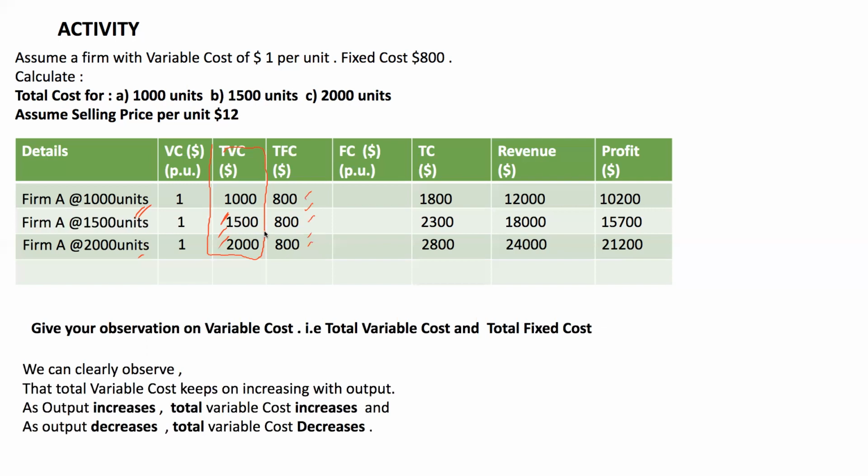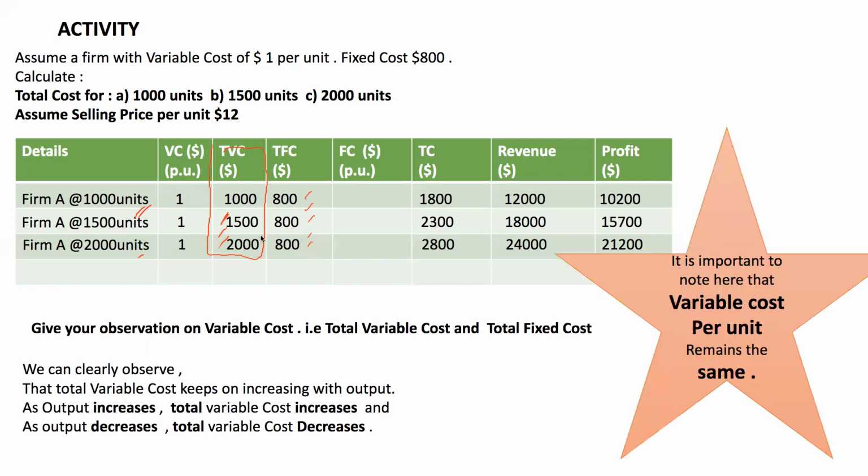But it is very important to note over here that the variable cost per unit would always remain the same. However, the fixed cost per unit will keep on changing. Total fixed cost would remain the same, but the per unit will keep on changing. Let's see the fixed cost per unit.